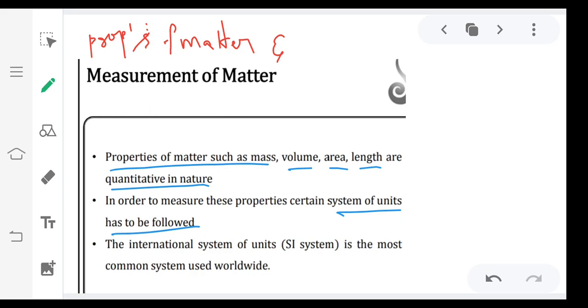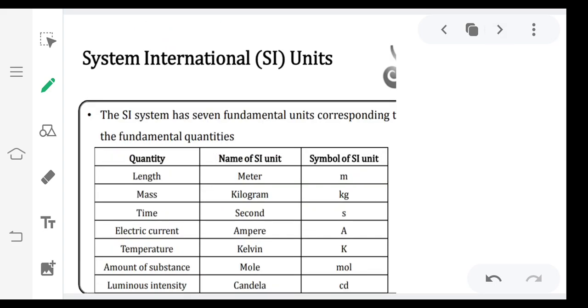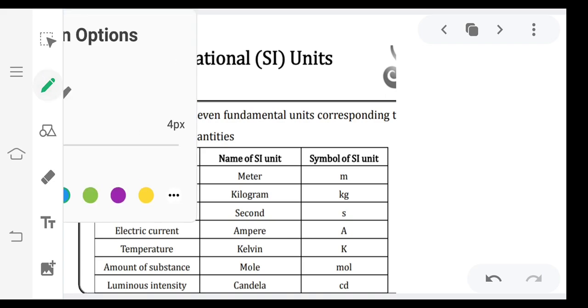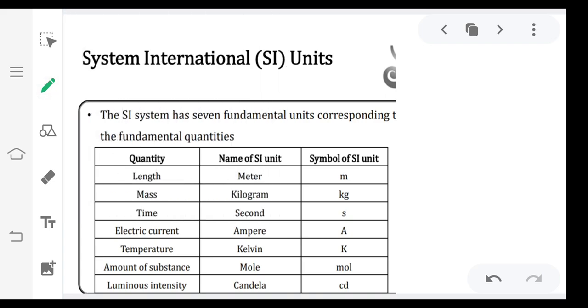According to the International System of Units, that is the SI system of units, the most common system used worldwide, there are 7 basic units, also called fundamental quantities. Length: the name of the unit is meter, and the symbol of the unit is m.